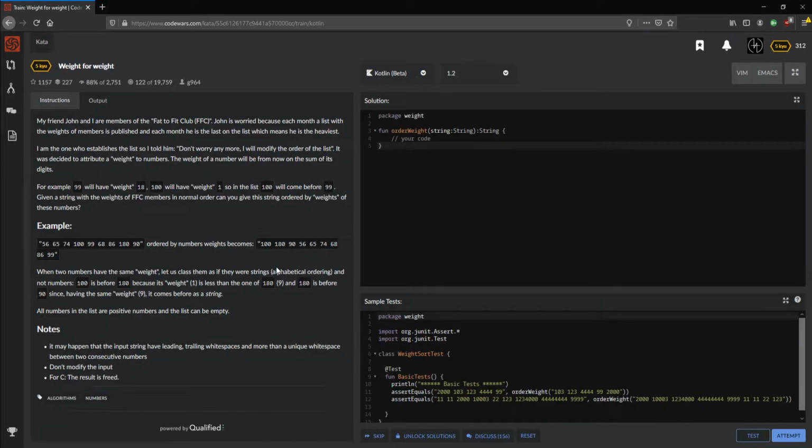Given a string with the weights of FFC members in normal order, can you give the string ordered by weights of these numbers? 56, 65, 74, 100, 99, 68, 86, 180, 90, 56 becomes... Oh, okay, I kind of messed up.